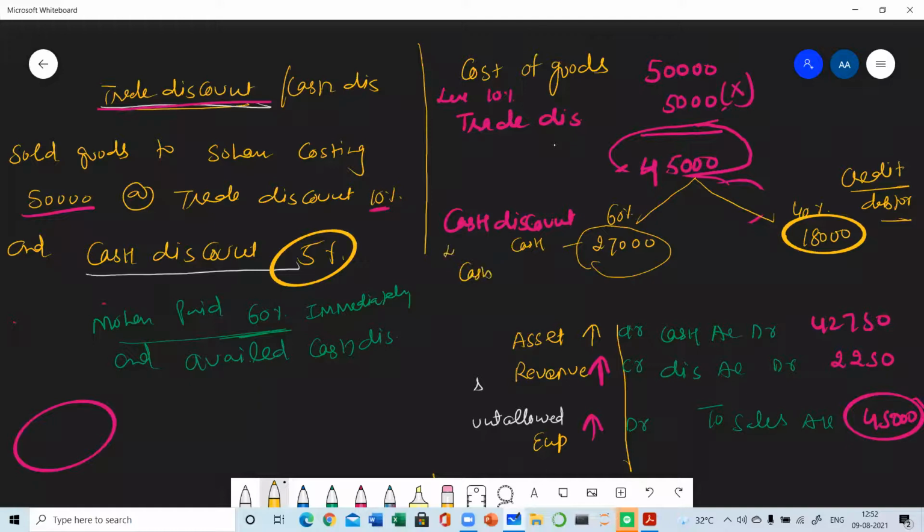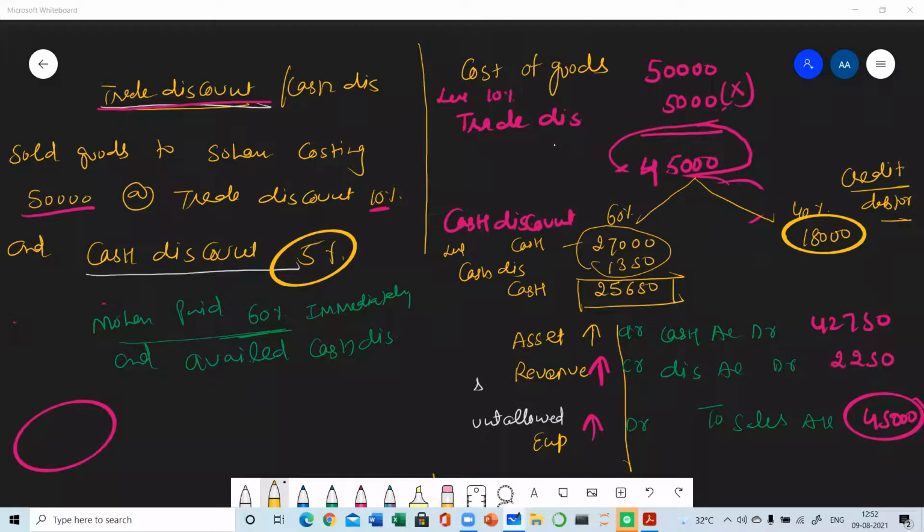So less cash discount. Yes, Vaibhav, please tell me. 1,350. Yes, very good. This is the cash discount and the remaining amount will be 650. This is the cash which we have received. Now, in this transaction, how many accounts are involved? Any other student? In this transaction, how many accounts are involved?